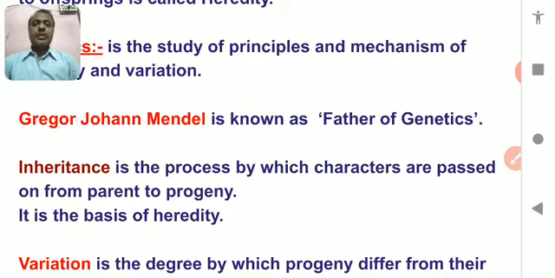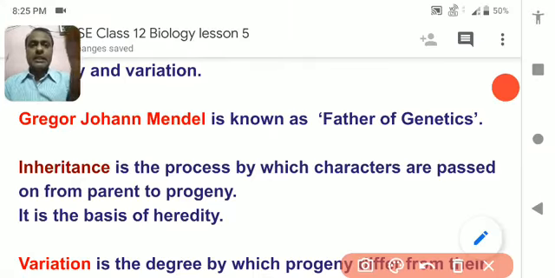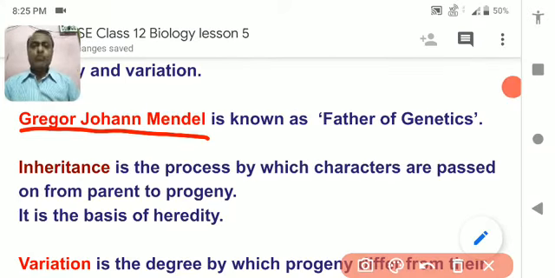The Austrian scientist named Gregor Johann Mendel first discovered this topic, that is inheritance, heredity and genetics. He is the person who started this whole division of biology, that is heredity and genetics. So he is called the father of genetics.